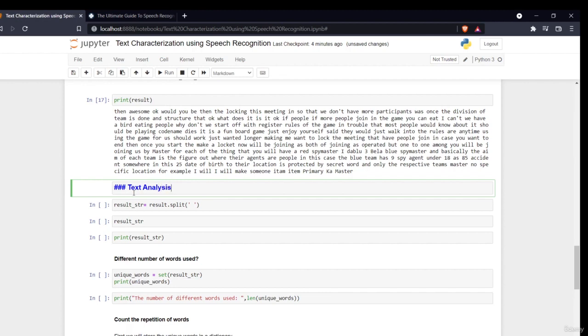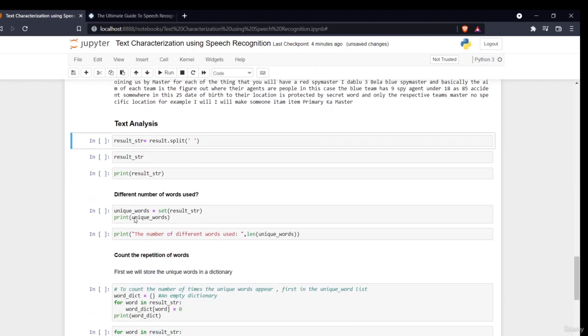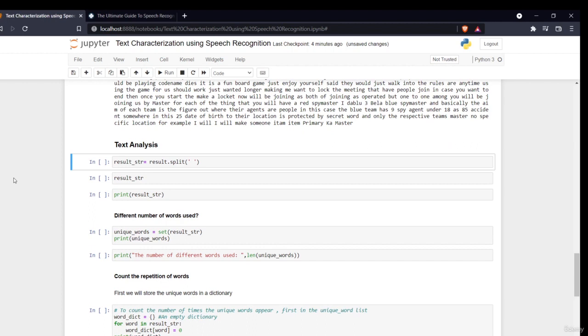We can use the text analysis. So this will be the section in which we'll be seeing how we can do the text analysis. That will be the last section. Then I'll be telling what are the different applications which you can do with the help of this.